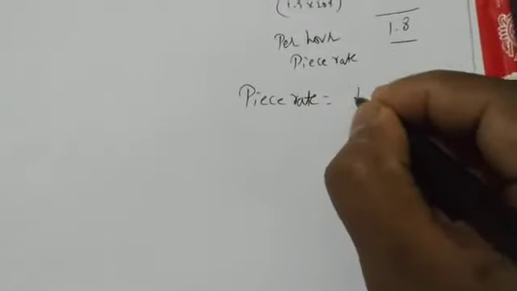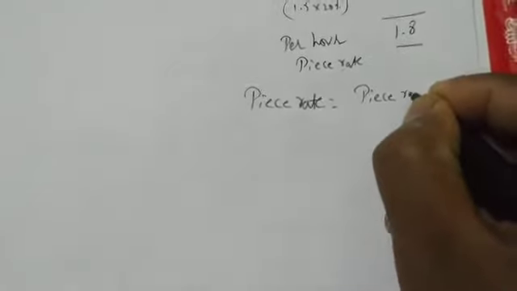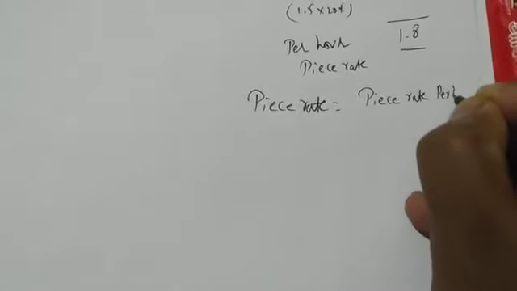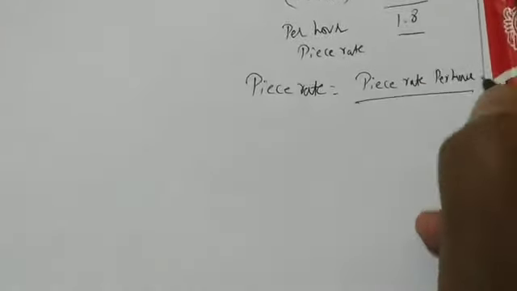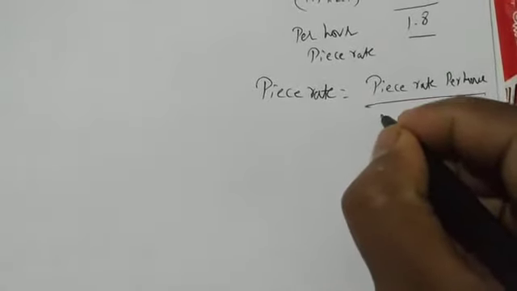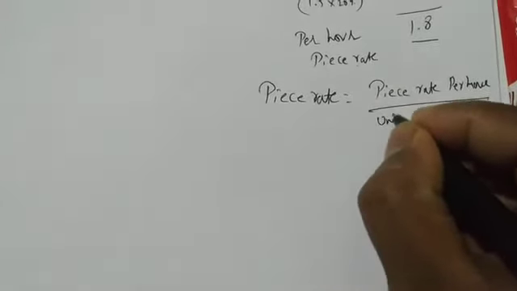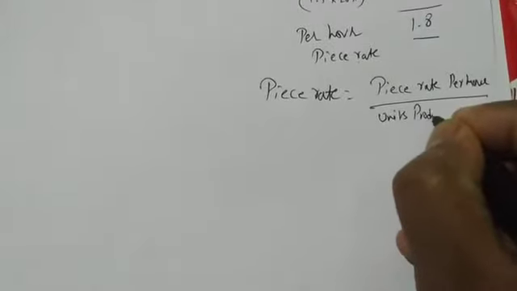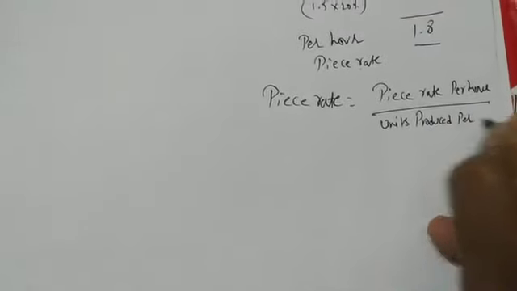So piece rate means what? How to find out? Piece rate per hour divided by units produced per hour. This is a small formula.